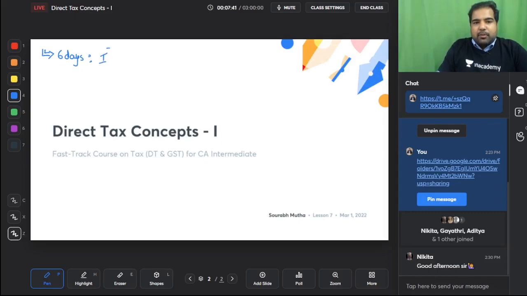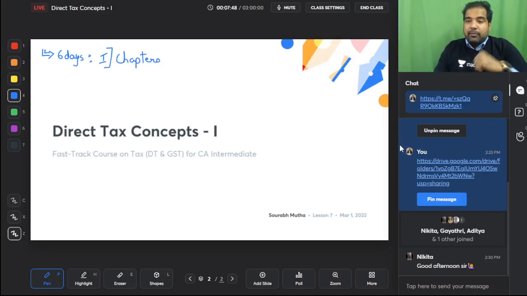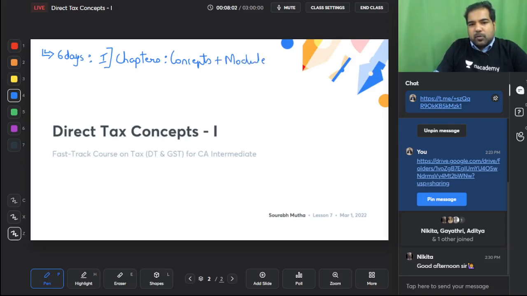Today, that is day 1, we are going to look at only and only chapters. So we will look at the first chapter, introduction. Then we will do a slightly different way of revision. We will do IFHP because that is very important. Then we will do residential status. So basically we will do chapters, and in the chapters we will cover all the concepts plus module sums. That happens today. We have another session tomorrow which is the same: chapters, concepts, modules, and the same thing the day after also, guys: chapters, concepts, modules.